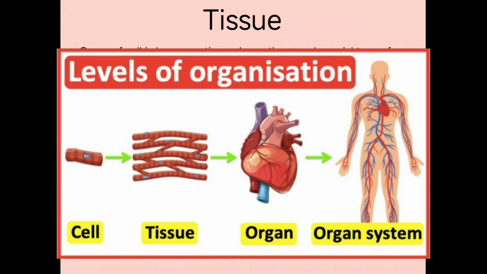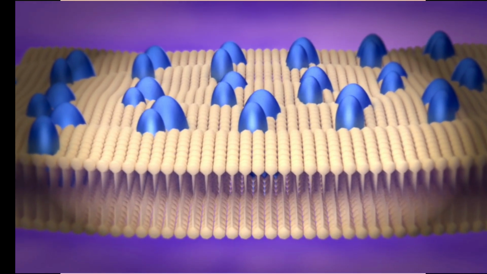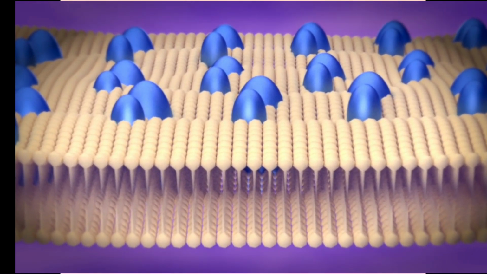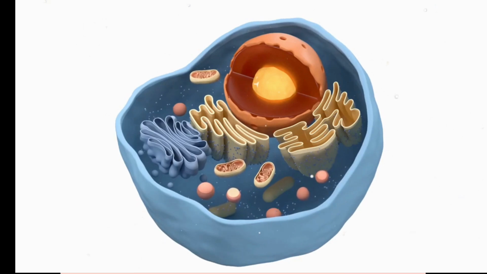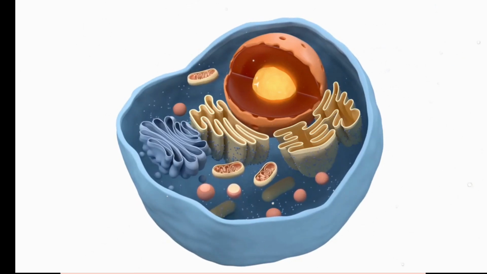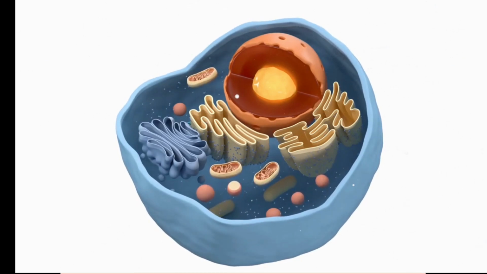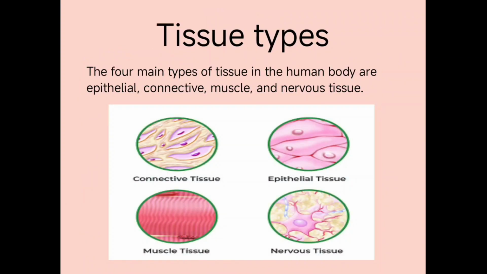Human body. The human body consists of various systems. Each system of the human body consists of various organs. Organ. Each organ of the human body consists of various tissues. A group of cells is regarded as a tissue. Cell. The smallest unit of the human body. It is the structural and functional unit of the human body.